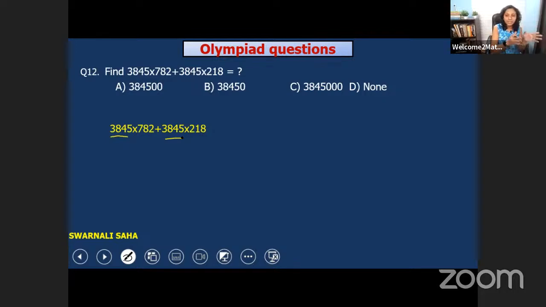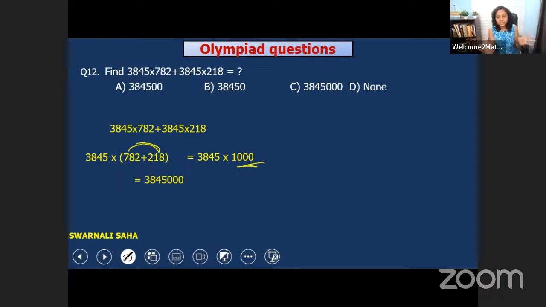Okay. So we take common 3845. So let's take common 3845 from both sides. So it's 3845 into 782 plus 218 in this way. Okay. So now let's add 782 and 218, it is so easy to do, and it's 1000. So 3845 into 1000.